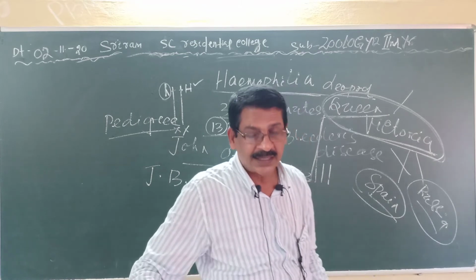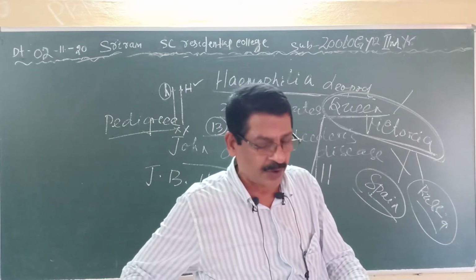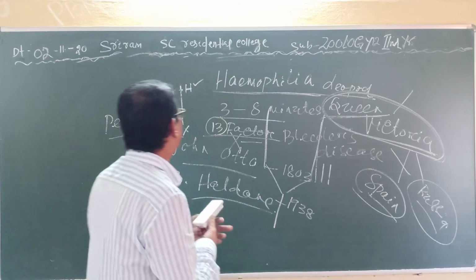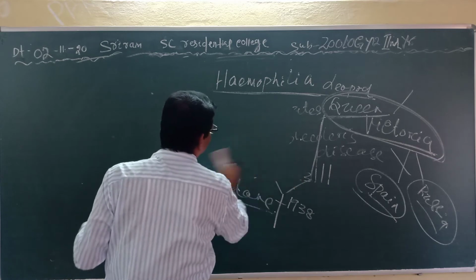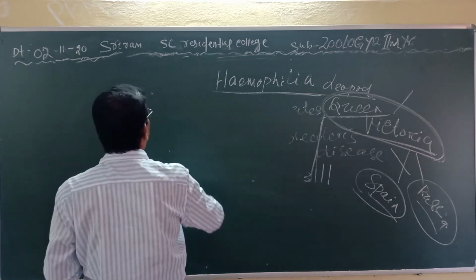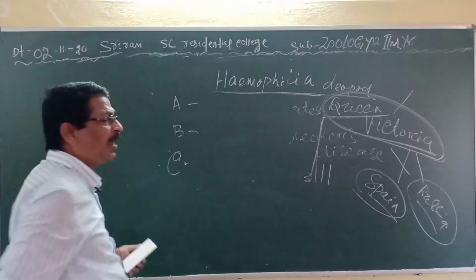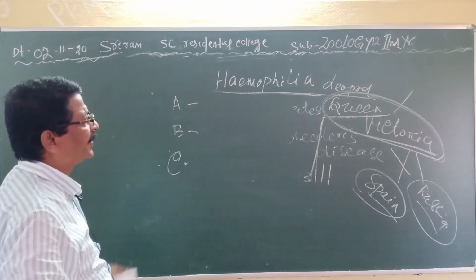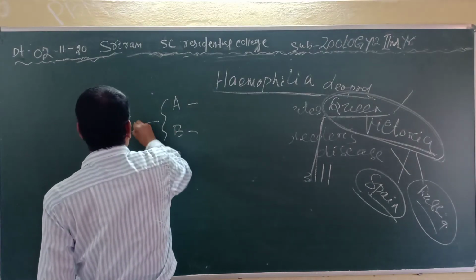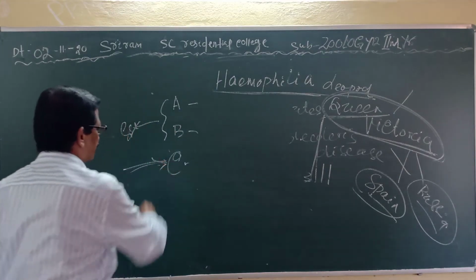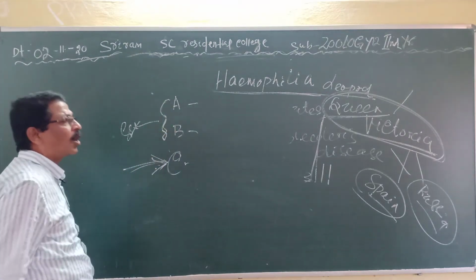So this is the defect in the protein synthesized, the bleeding factors. Hemophilia is of 3 types: hemophilia A, hemophilia B, and hemophilia C. Clear? A and B are sex-linked genes, but C is due to autosomes and it is rare, while A and B are common.